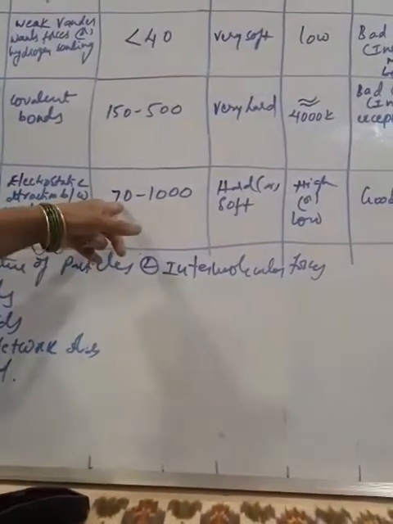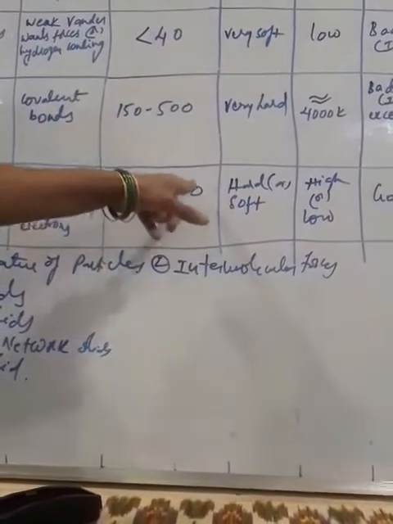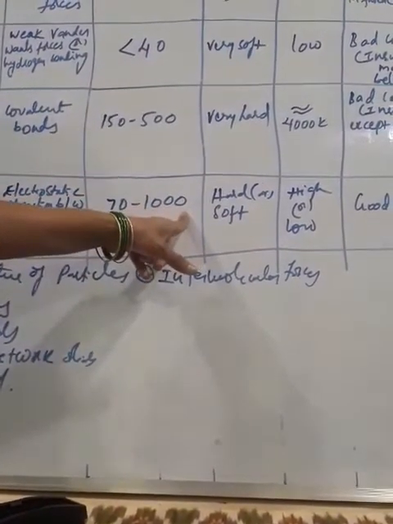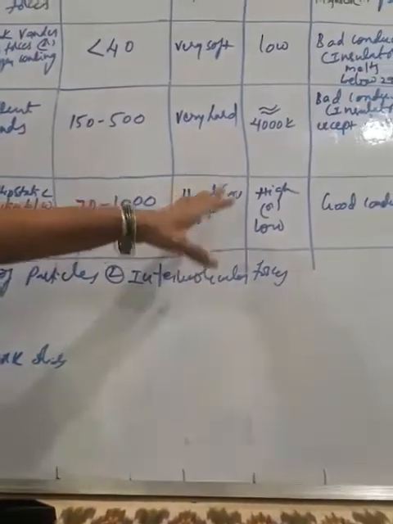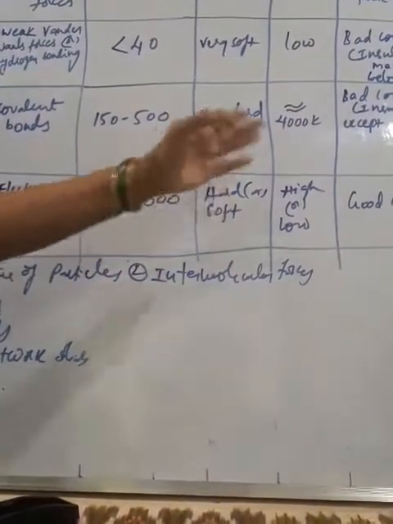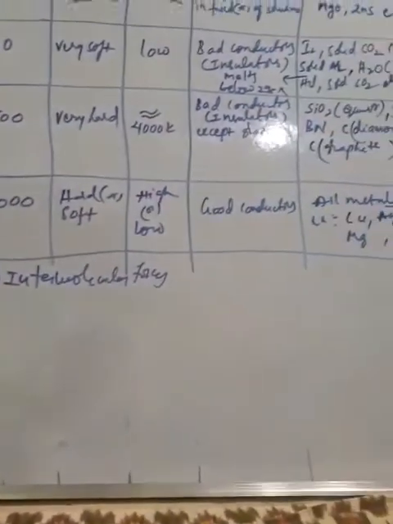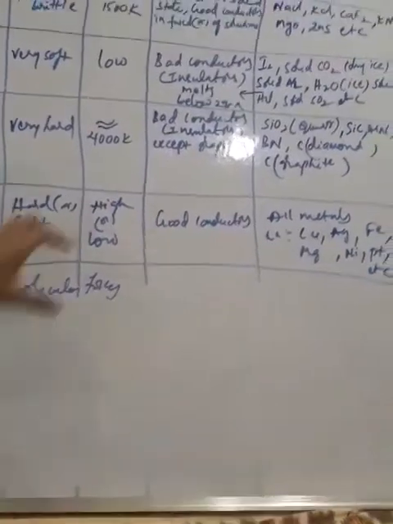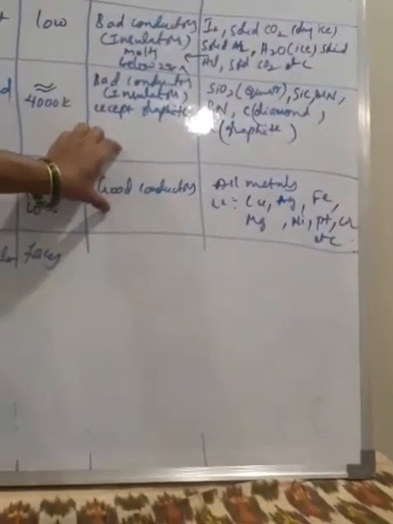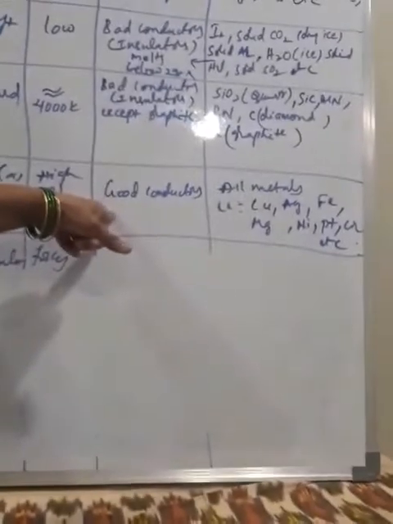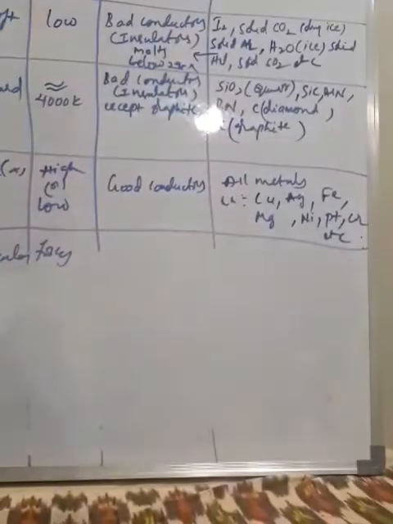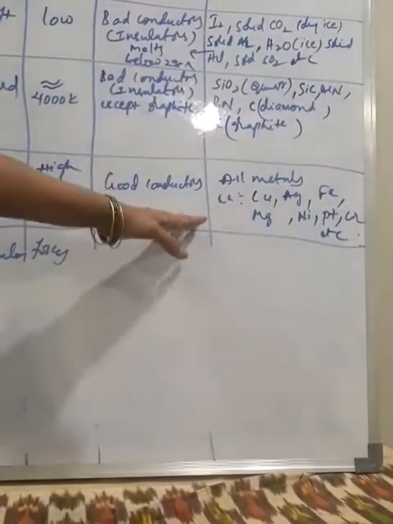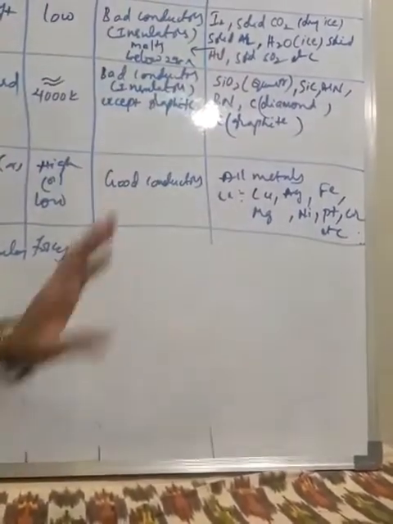Then binding energy is between 70 to 1000 kilojoules per mole. Metals may be hard or soft. That's why they show higher or lower melting points. And all metals are good conductors of electricity. For example, all metals are metallic solids. Okay.